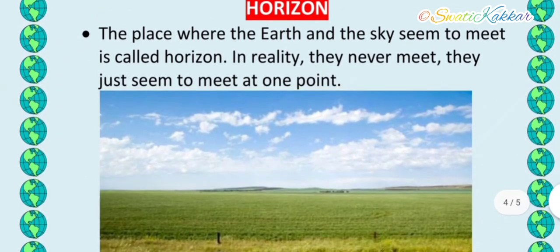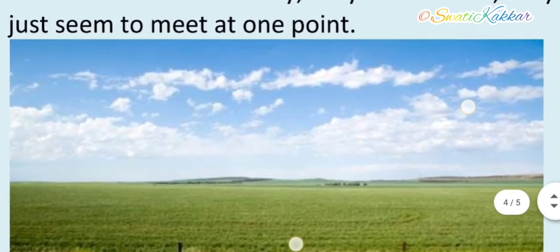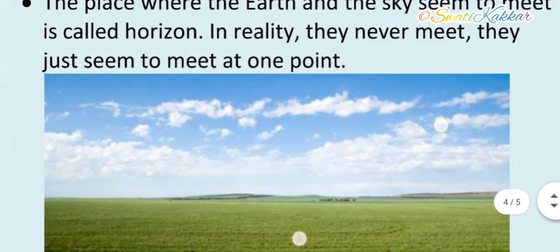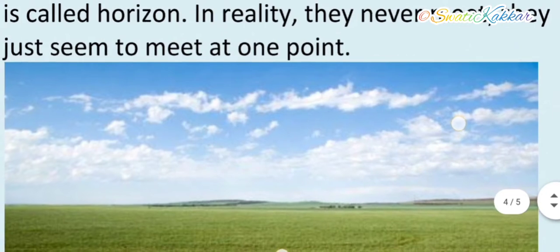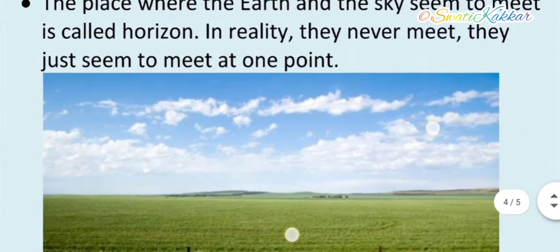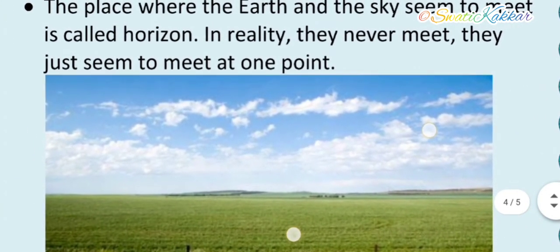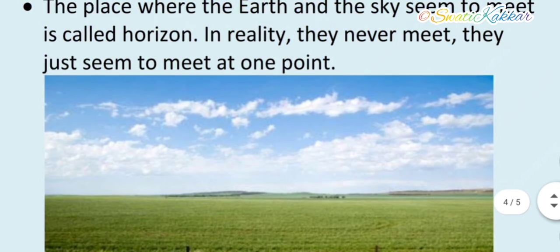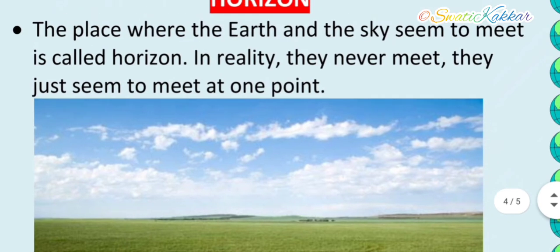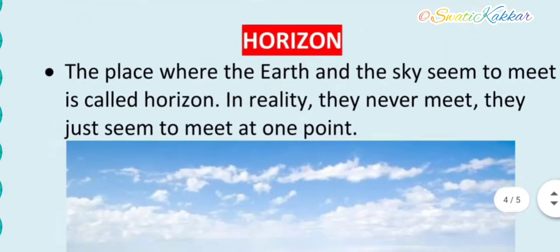Next is horizon. The place where the earth and the sky seem to meet is called horizon. Students, see in this picture, you will feel that the earth and the sky seem to meet. But in reality, students, this is not true. They just appear to meet. We can imagine only that they are meeting at one point, but they do not meet at one point in reality. So this was coast and this is horizon.